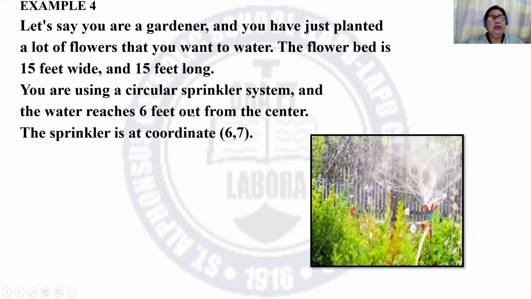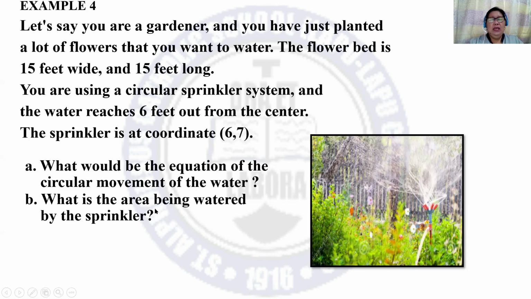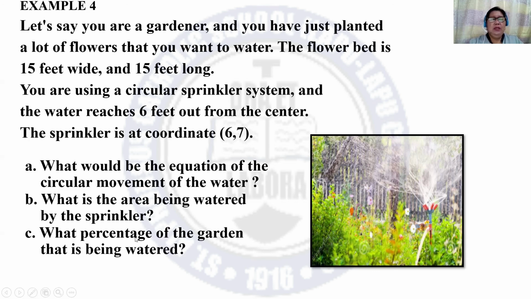The sprinkler is at coordinate (6, 7). What would be the equation of the circular movement of the water? What is the area being watered by the sprinkler? What percentage of the garden is being watered?